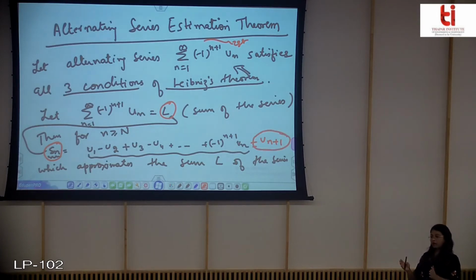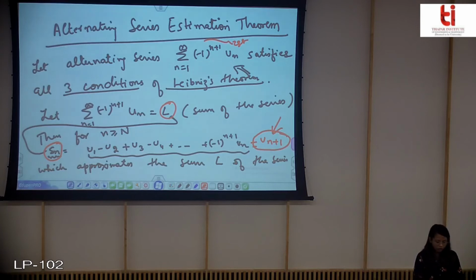So the error bound will be less than this first unused term. Like if you have considered only 3 terms, the first unused term will be the 4th term. So the magnitude of the error, that is the total sum minus the approximate sum, will be less than the 4th term. And similarly for all, the next unused term will be the error bound.